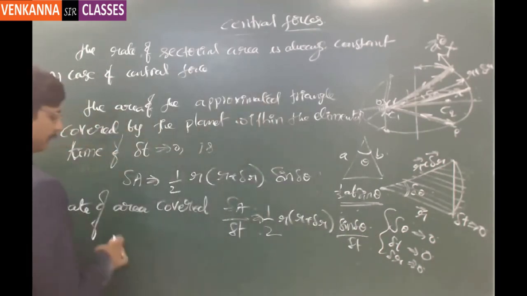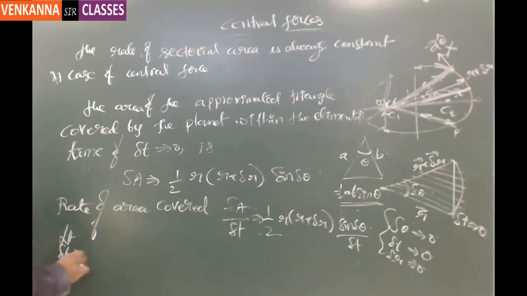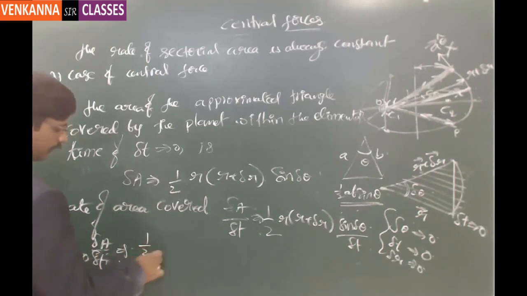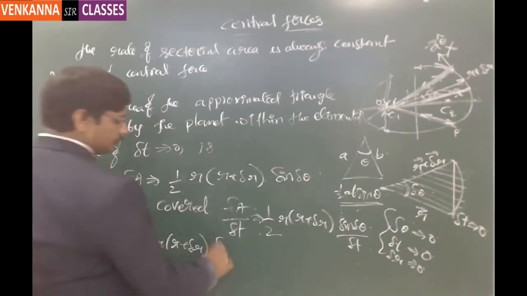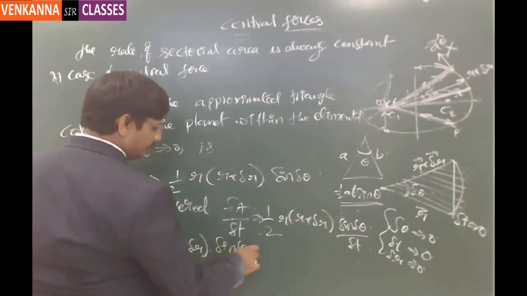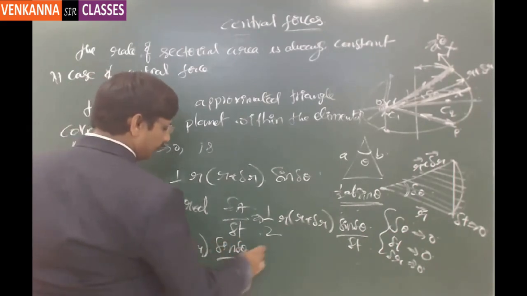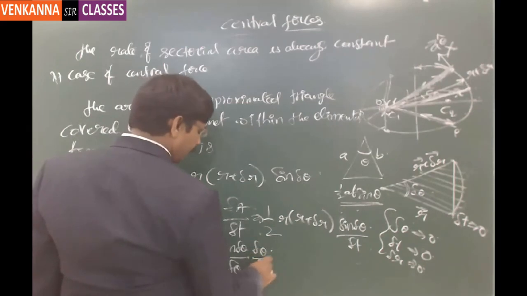If I take the limit delta t tending to 0, delta A by delta t is equal to half of r into r plus delta r into sine of delta theta by delta theta into delta theta by delta t.